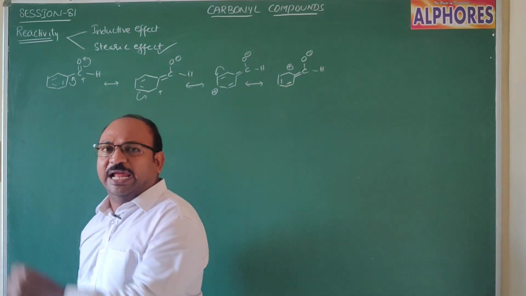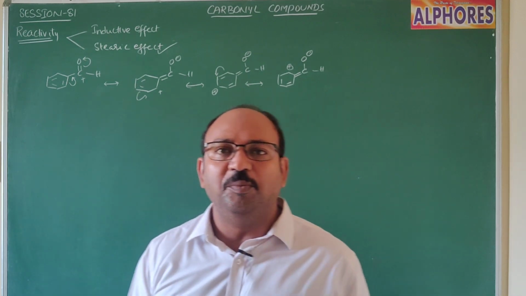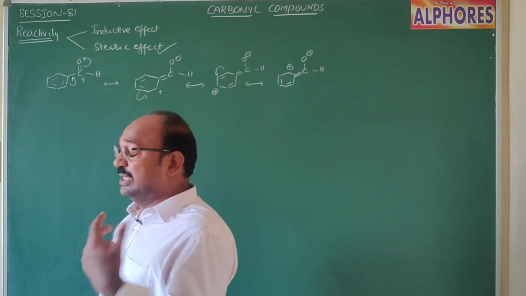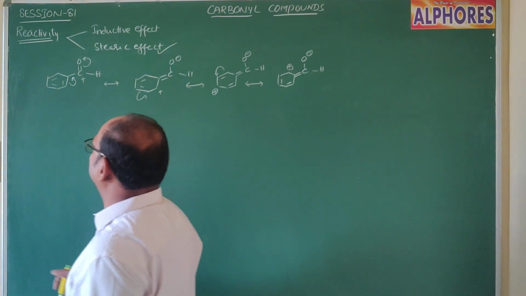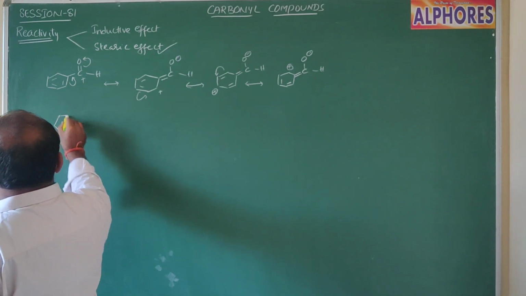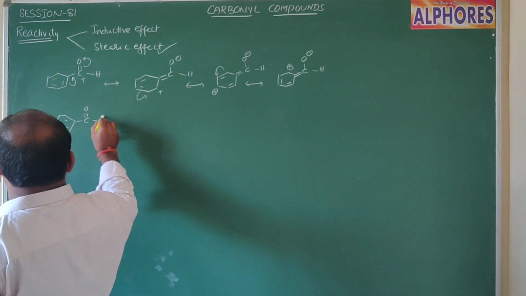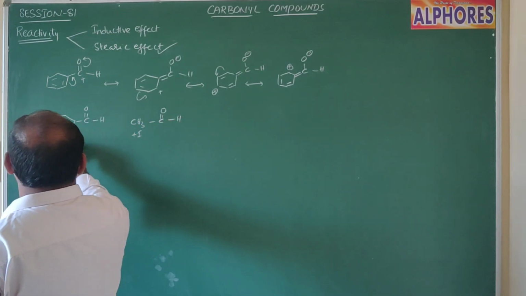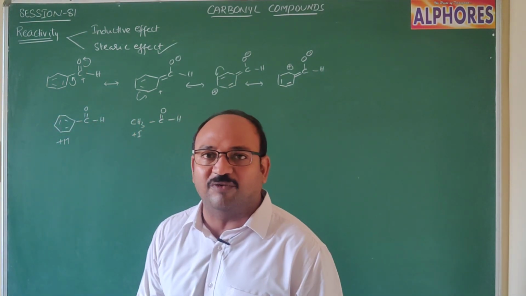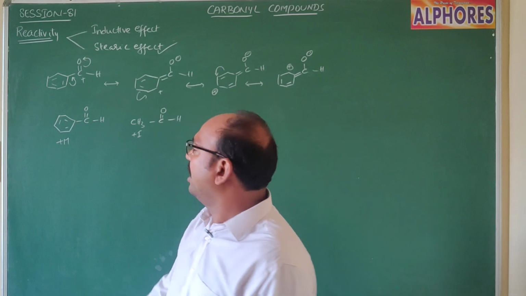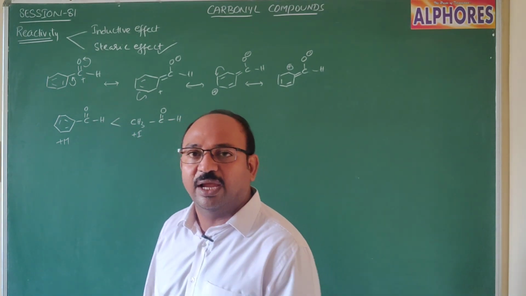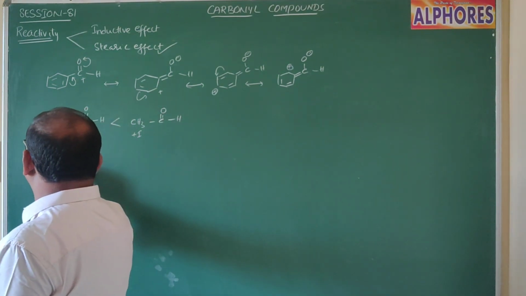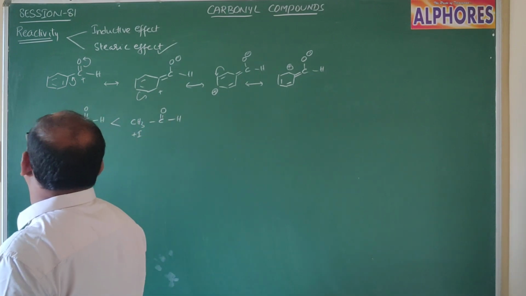That means here the phenyl group is a strong electron donating group through resonance, and because of this, benzaldehyde reactivity is less. Now compare benzaldehyde and acetaldehyde. In benzaldehyde, there is a phenyl group on the C double bond O, and in acetaldehyde, CH3 on the C double bond O. Here it is plus I, whereas this one is plus M. So because of plus M, the strong electron releasing tendency, the reactivity of benzaldehyde is less than acetaldehyde. Aromatic aldehydes are less reactive than aliphatic aldehydes.